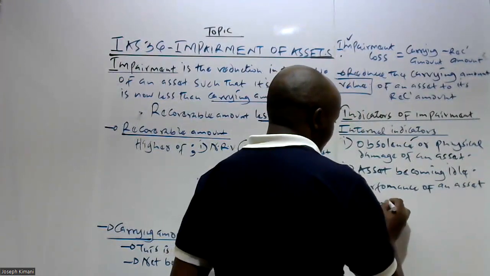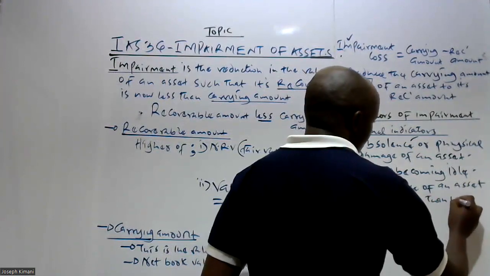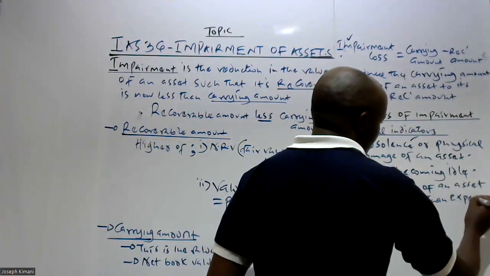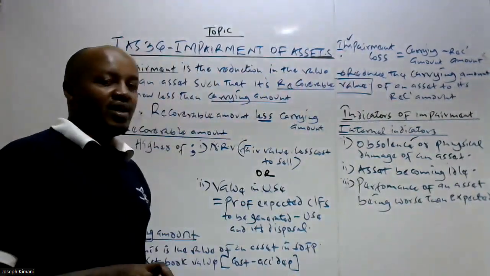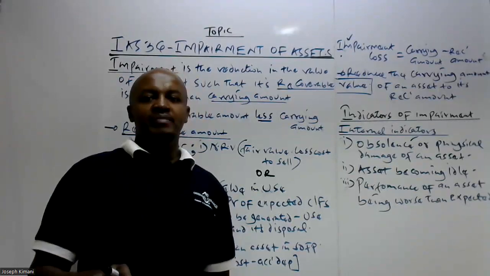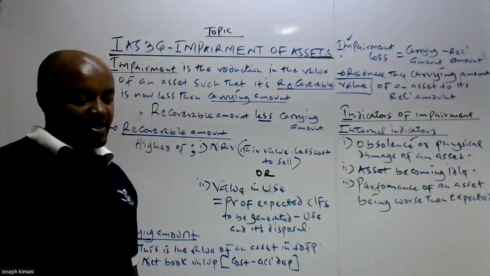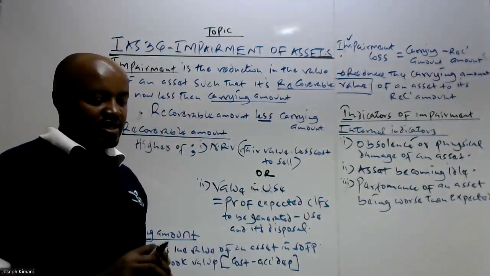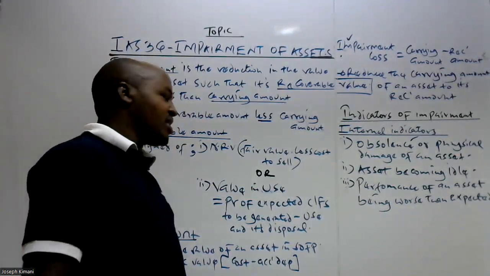is worse than expected. So this is whereby the performance of the machine is lower than what was initially anticipated, or basically worse than what was initially expected by the entity when the entity was acquiring that particular asset.